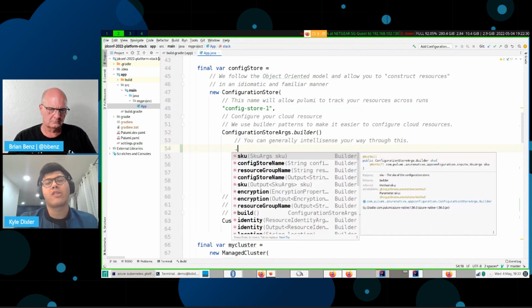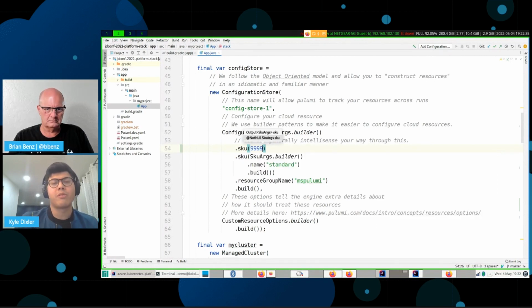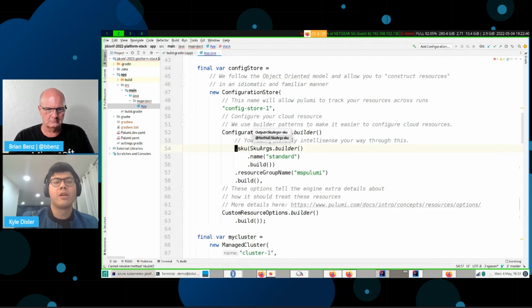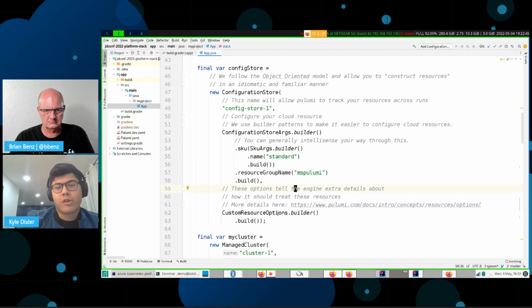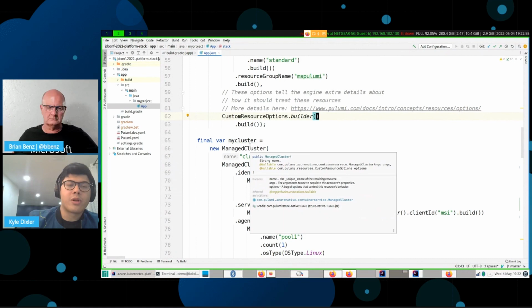So if you just do .sku, one, you get your Javadoc here, you get your completion, and when you type something that's improper, Java will complain at you to fix that. And then we have these custom resource options over here. There's more details on all of the custom resource options we support, but these will come into play a little bit later. So over here, this is the Kubernetes cluster.